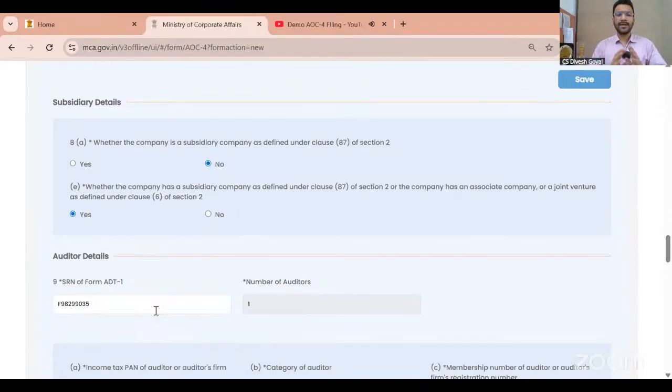And one more thing, except for the first auditor or the auditor in a casual vacancy, in all other cases, an auditor cannot be appointed for a period less than 5 years. So make sure that for the SRN which you are mentioning, an auditor has already been appointed for the 5 years.